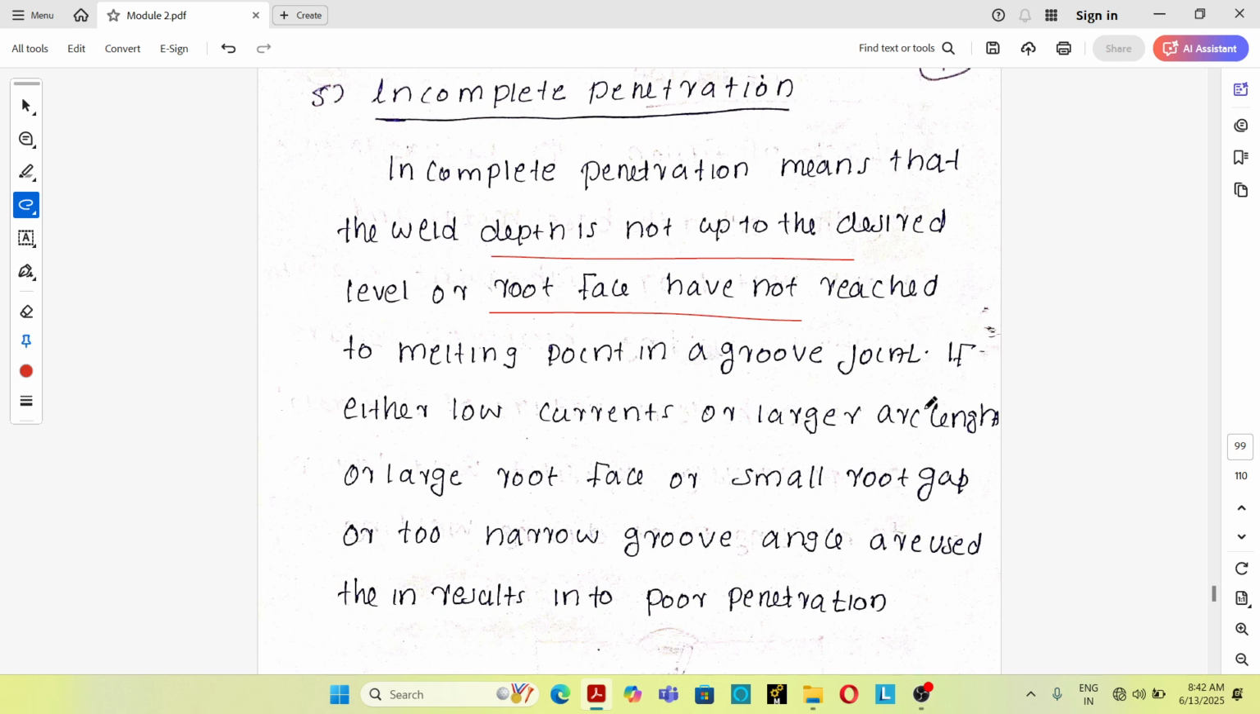The reasons for incomplete penetration are low current, large arc length, large root face, small root gap or too narrow a groove angle. These result in poor penetration. So the reasons for incomplete penetration are low arc current, large arc length, large root face, small root gap, too narrow groove angle. These are the reasons for producing incomplete penetration in welded joints.